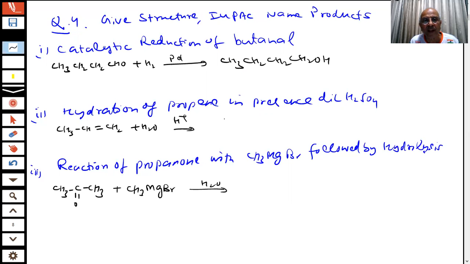You have done it so many times. Mechanism I discussed. You know it so well, students. You have to give the IUPAC name also. What will be the product here? You know which group is going to attach to this carbon and alcohol. And IUPAC name is being asked. These are the answers. That's all. This is how you write in the paper, students.